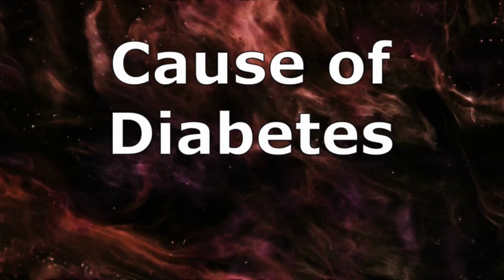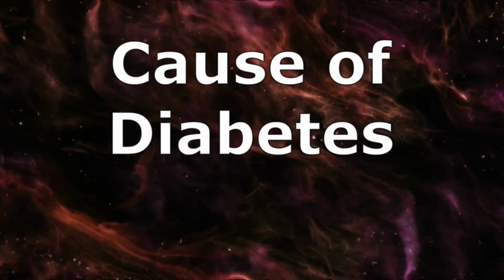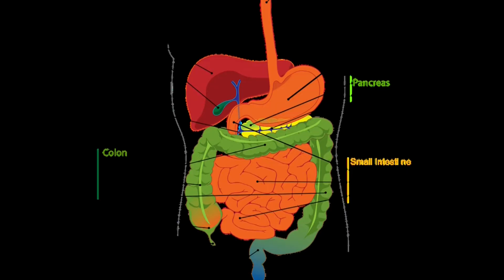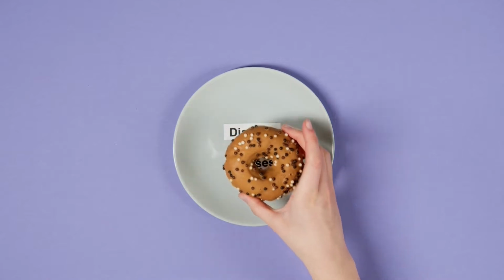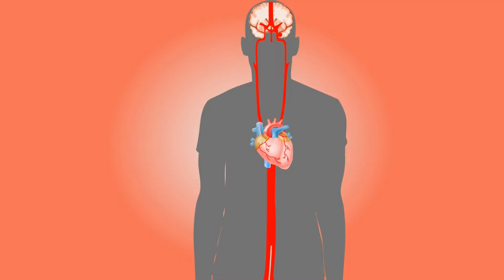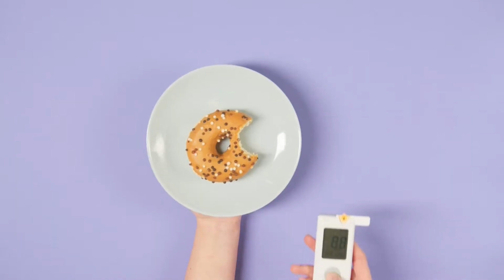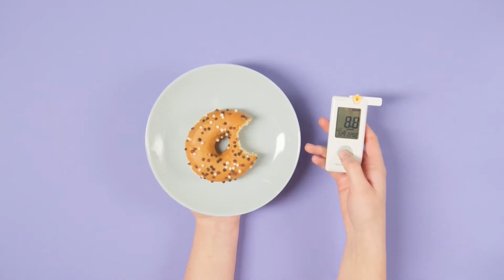Cause of diabetes. Insulin is a hormone made by the organ pancreas. Insulin helps glucose broken down from food and released into your bloodstream get into your cells to be used for energy. With diabetes, your body either doesn't make enough insulin or can't effectively use the insulin it does make. Glucose then stays in your blood and doesn't reach your cells, causing blood sugar to rise.